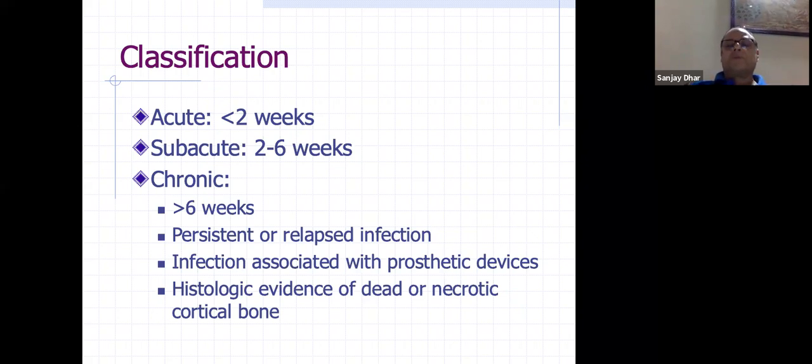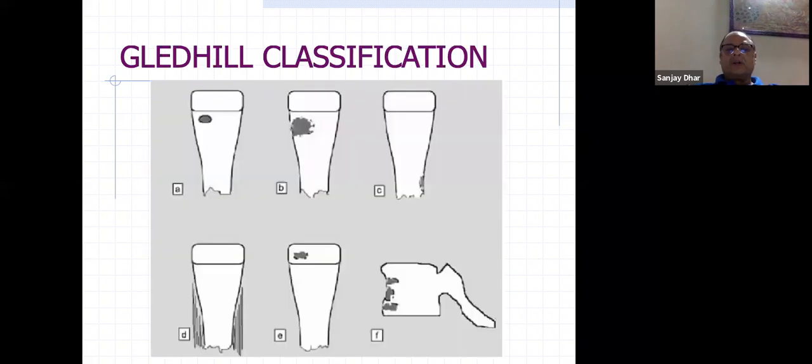The treatment protocols are different in case of chronic osteomyelitis. Infection associated with prosthetic device, TKR, THR, and histological evidence. You might suddenly see, as you can see in plates, lysis around the screws. Or on implant removal, sometimes you see some pus coming out, which, if you send it for biopsy, you'll find it, or we send for cell counts and all that. So that is histological evidence. So all that is chronic, while acute will be anything less than 2 weeks.